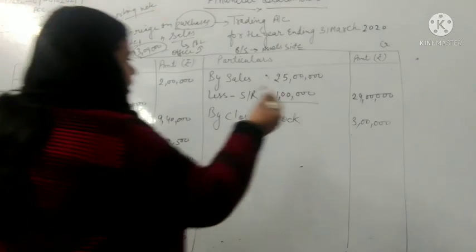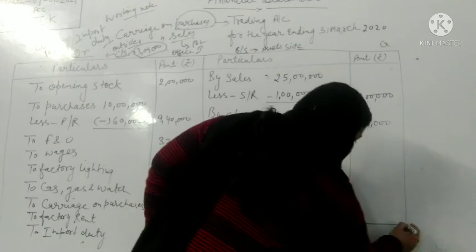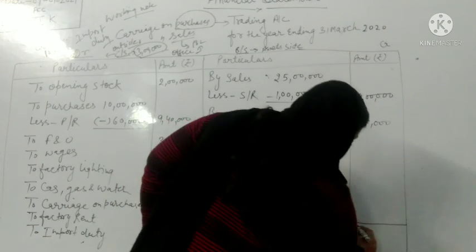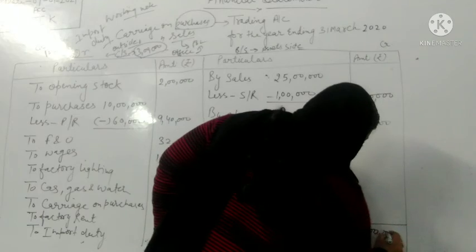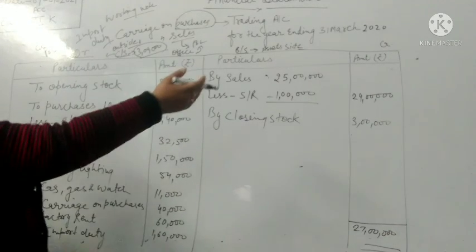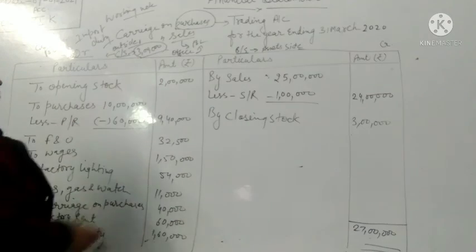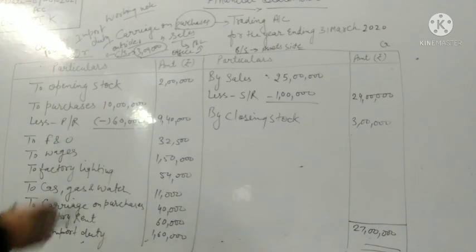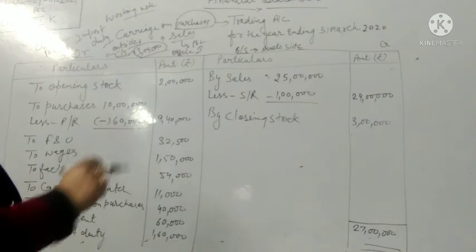So this is the concept. We will do the total of credit side. It will be 27 lakh. Okay, and then we will deduct the debit side from the credit side.